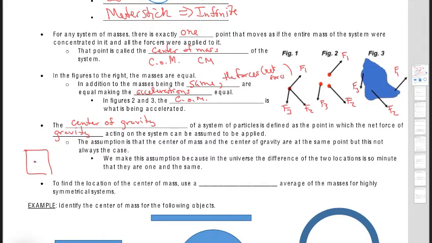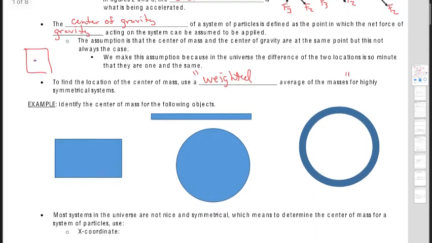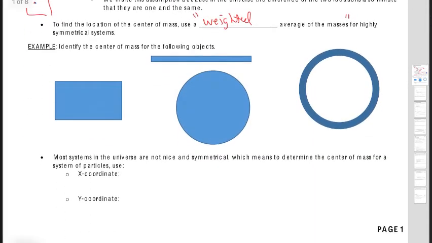All right. Now, to find the center of mass, what you actually use is what we call the weighted average of the masses for highly symmetrical systems. And so you want to kind of put quotations around the weighted average of the masses. All right, and this next example is to identify the center of mass for the following objects. As long as these are uniform masses, the center of mass, or the center of gravity, is very simple to find. It's the midpoint, right? It's these points here in the middle.